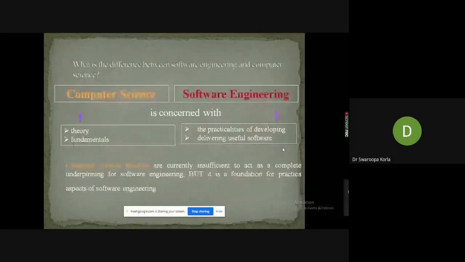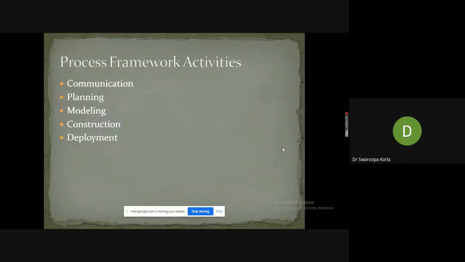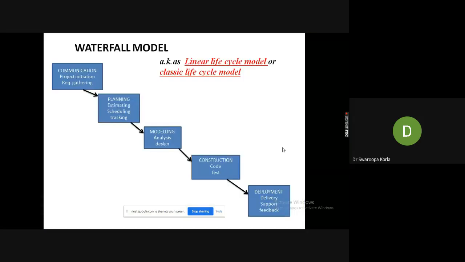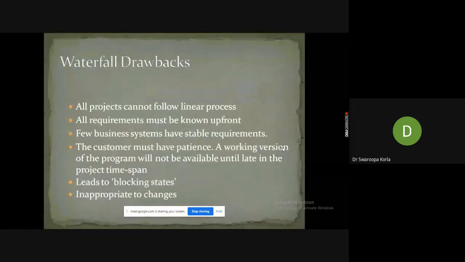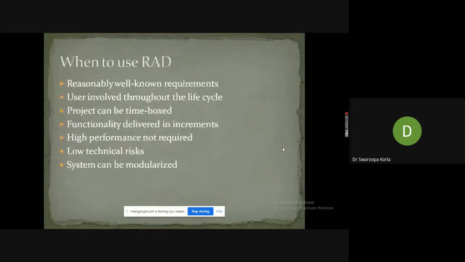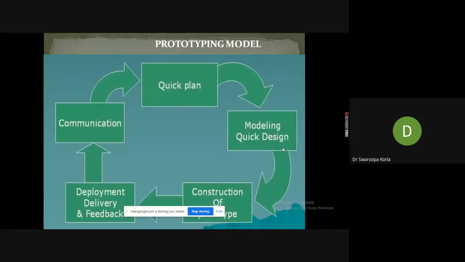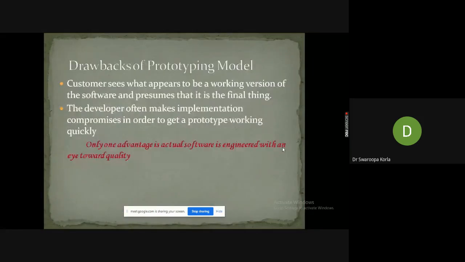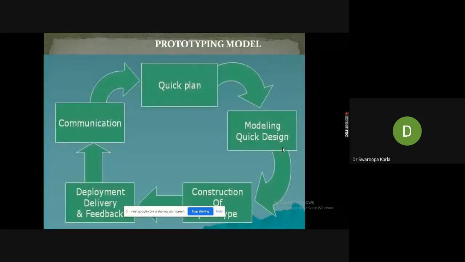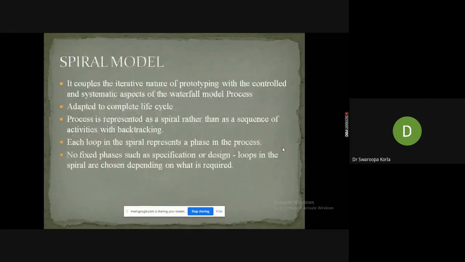Good morning, guys, and we're going to start in this class regarding the spiral model. As we know, the spiral model is an evolutionary process model. One of the categories in evolutionary process models is the spiral model, right?